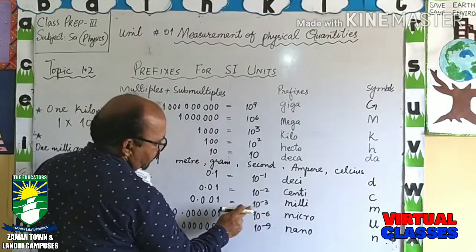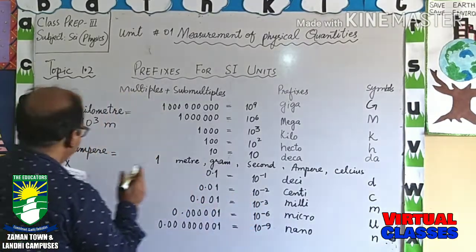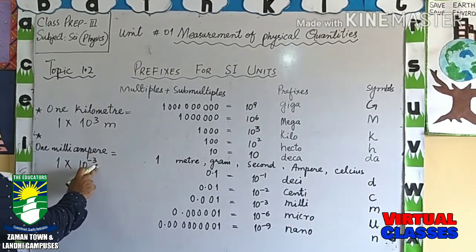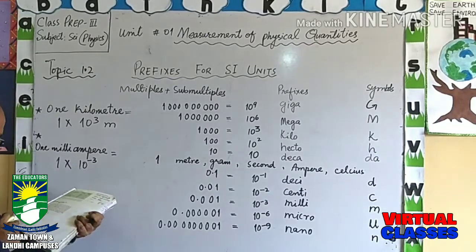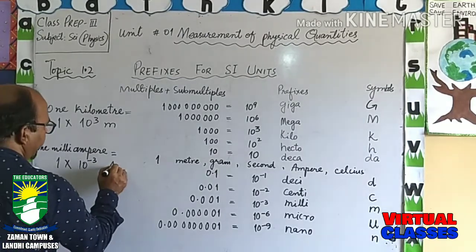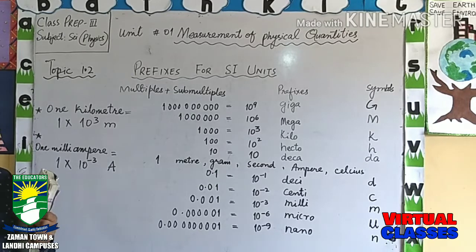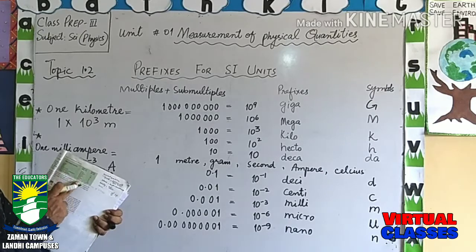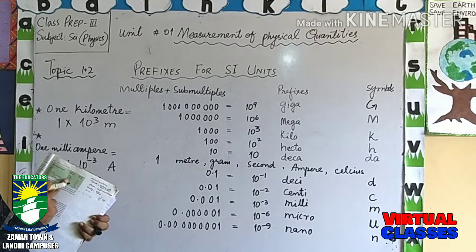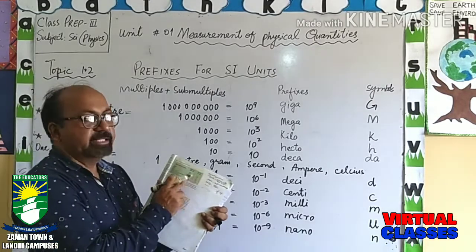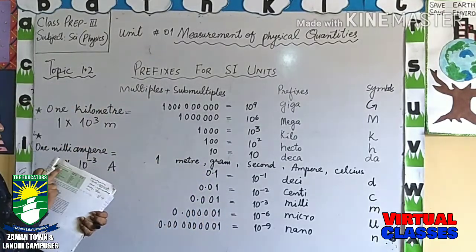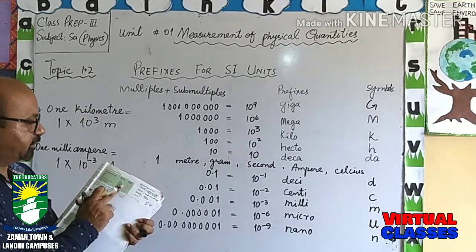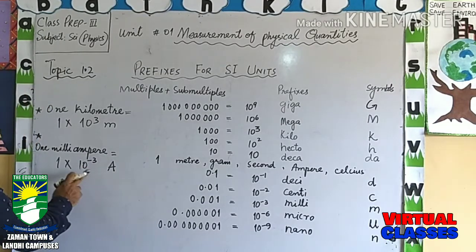Milli stands for 10 raised to power minus 3, and ampere. So we will write A for ampere. Okay, as we have seen the symbols, you will have to learn these values, their basic units, the symbols, then you can easily use these units and their basic quantities and symbols as well. Okay, so this will be the answer.